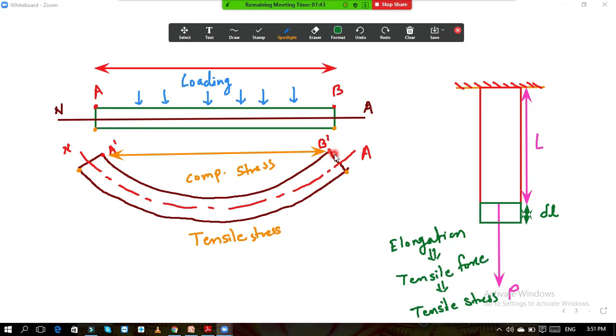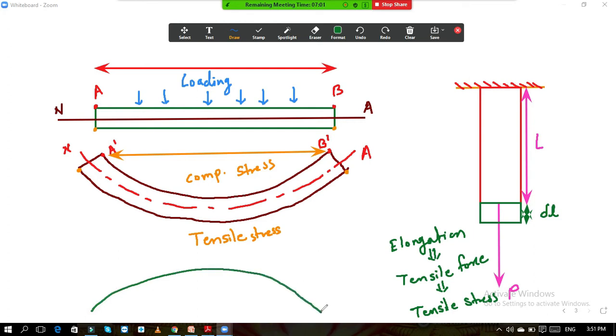Okay, so this is called sagging bending. Okay, this is called sagging. So this we call a sagging bending moment when the load is acting like this. This is one scenario. Now the reverse of this. What will happen if the hogging is there? The reverse will be there. If the hogging is there, then tensile stresses will be at the top and compressive stresses will be at the bottom. Okay. So if I show you that diagram also, now here only I will draw the small diagram.